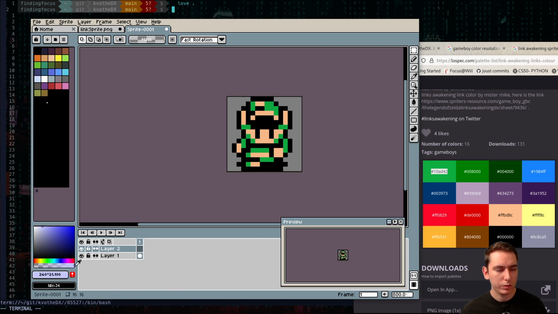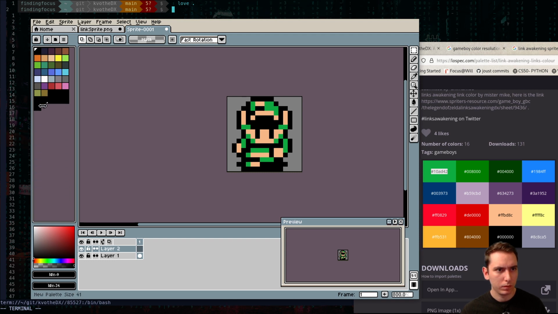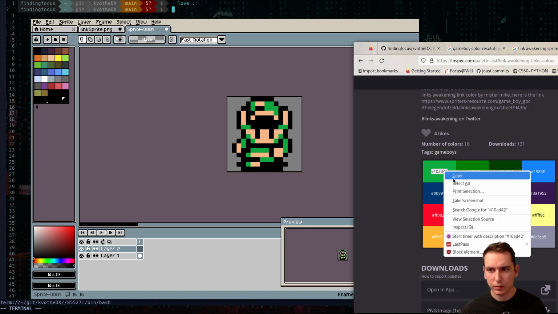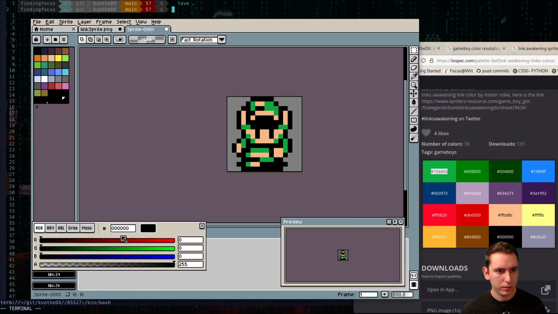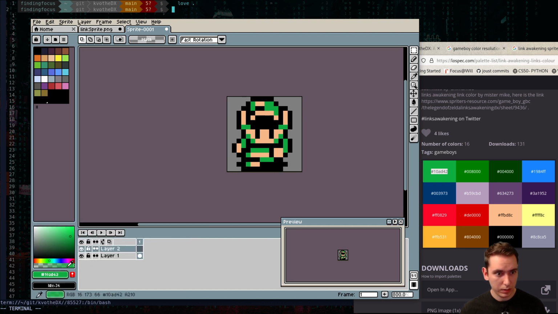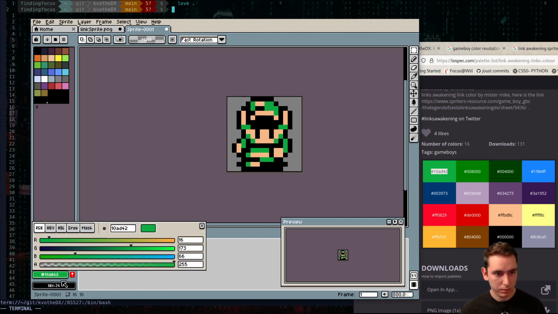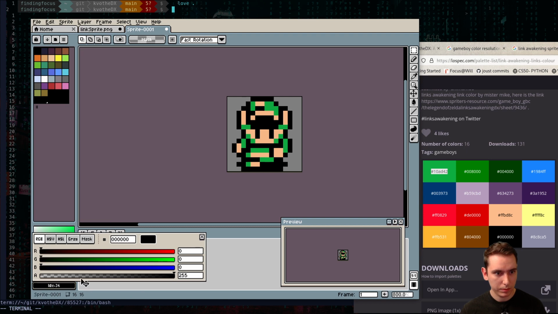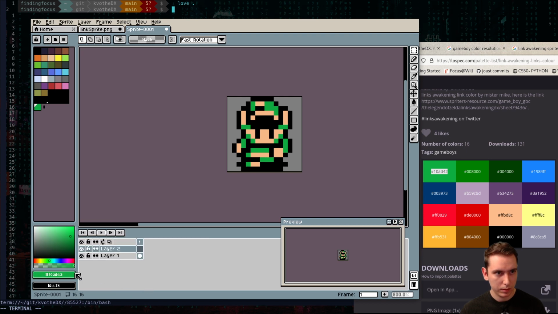Just can't get any of those palettes to save. Oh, there's one. How do I do that? Okay, so if we paste the color into the top button here, then if we hit this button, no, this button? Dude, how do we do it? Oh, okay, we have to hit the exclamation mark.